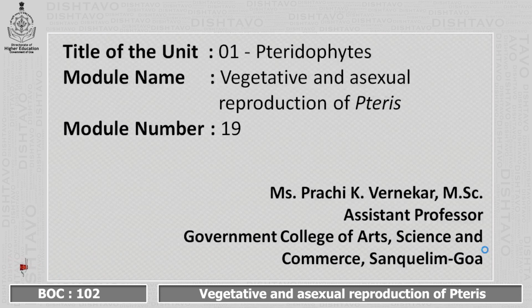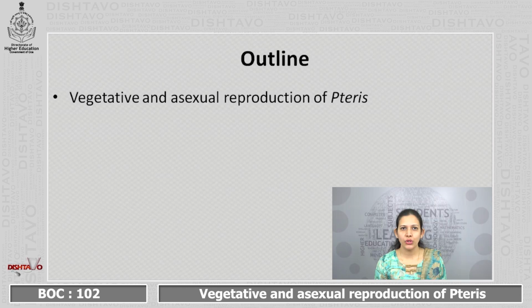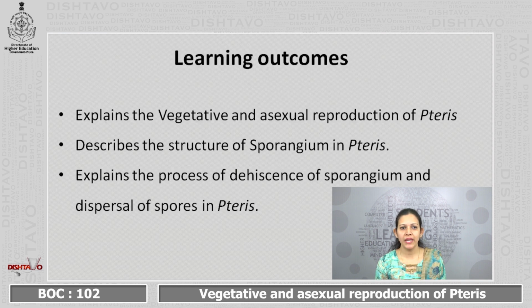The name of the module is Vegetative and Asexual Reproduction in Pteris. In this module, we will be studying about vegetative and asexual reproduction of Pteris. At the end of the module, you will be able to explain the vegetative and asexual reproduction in Pteris. You will be able to describe the structure of sporangium in Pteris. You will also be able to explain the process of dehiscence of sporangium and dispersal of spores in Pteris.